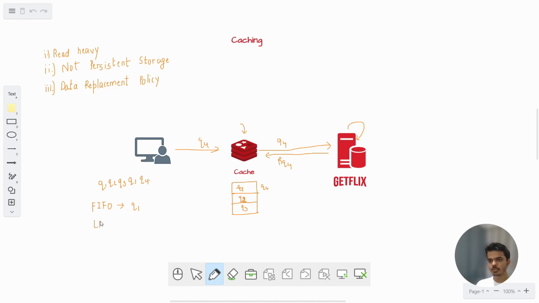There is another policy known as least recently used policy. So out of q1, q2, q3, which result was least recently used? If you go back from this particular point, q1 was most recently used, then q3, then q2. These three are present in cache right now, and out of these three, q2 was the least recently used, so it will kick out q2 and place the result of q4 in place of q2.